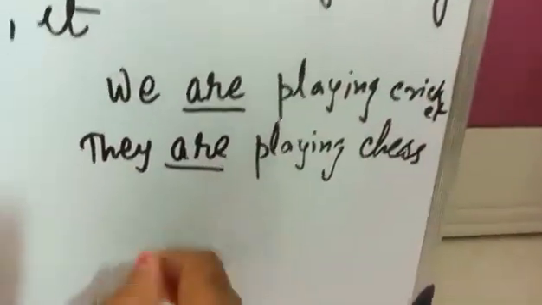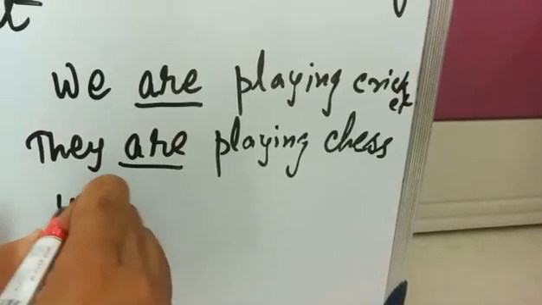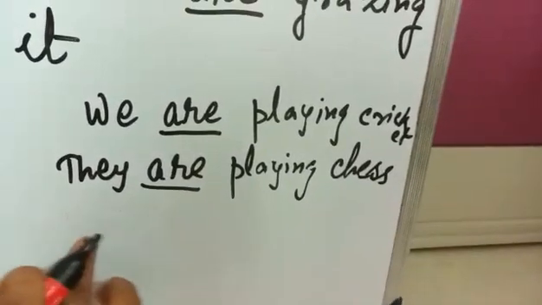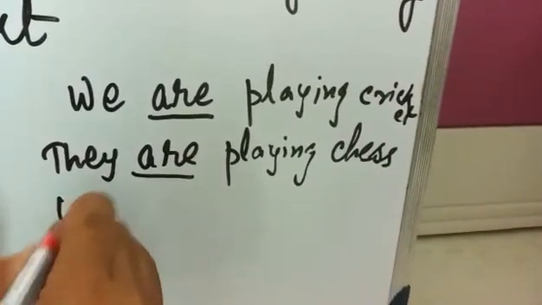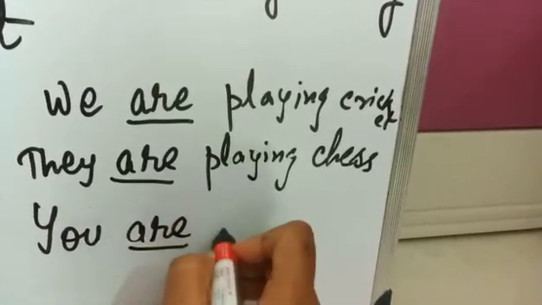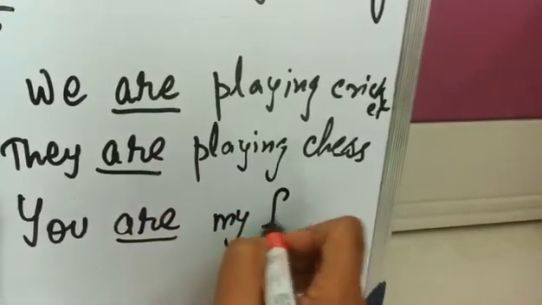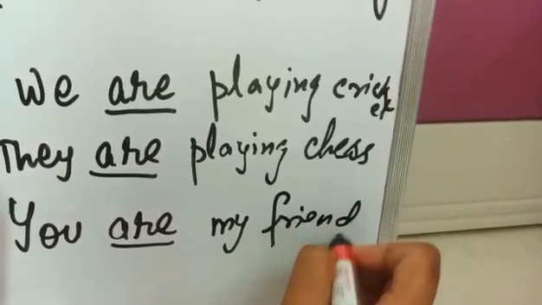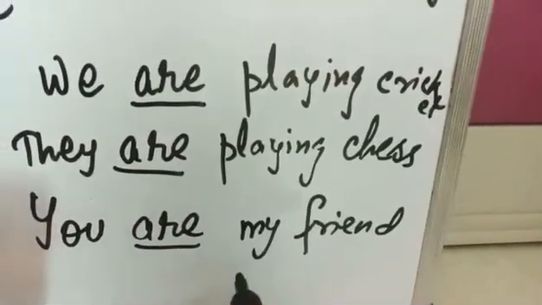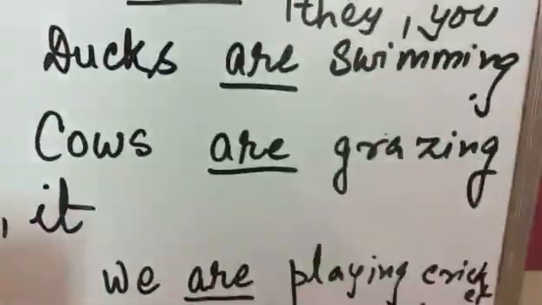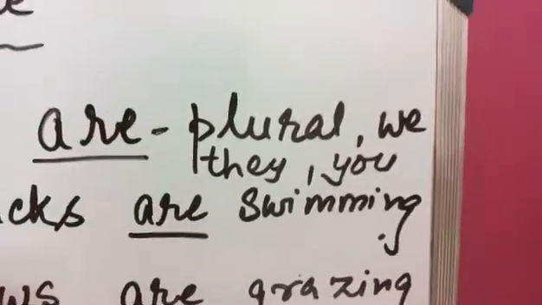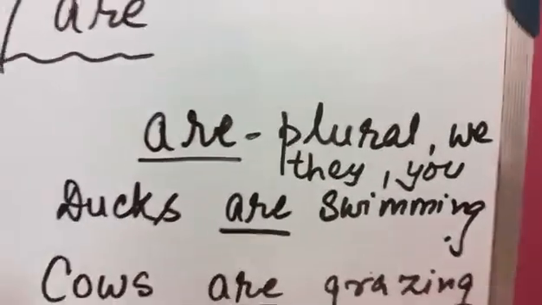Next is you. You are my friend. So with you we have used are. So are is used with plural, we, they, you.